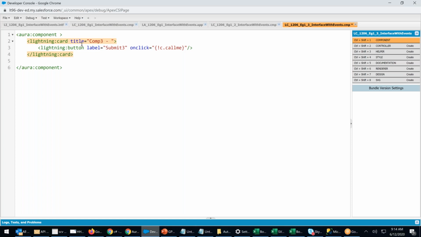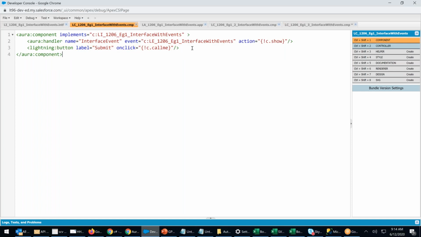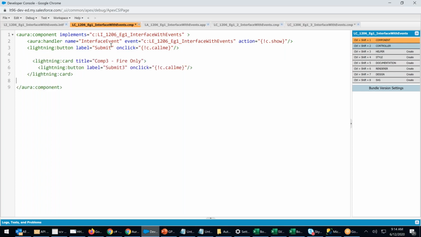What is this? Fire. Fire only. If you want, I can put the same thing in comp 1 also, so that you don't get confused. Same button. Control X, I put here. Control V. I will say comp 1, fire and handle.